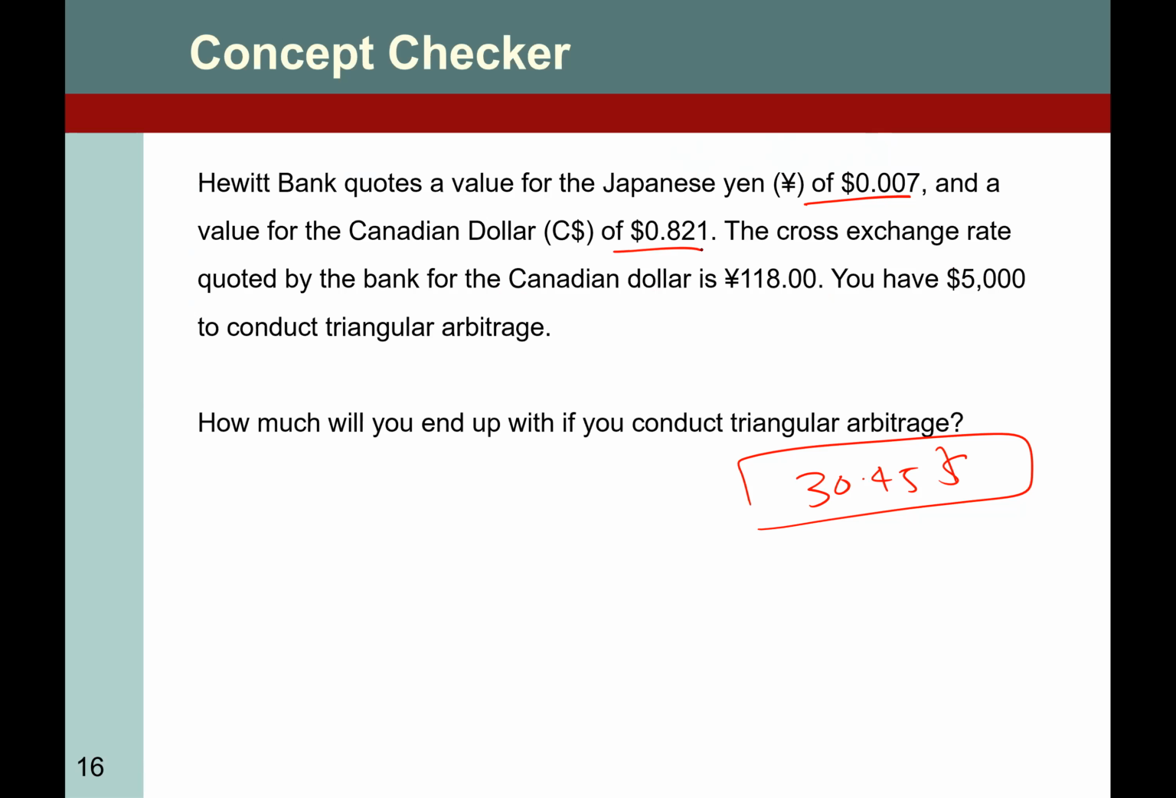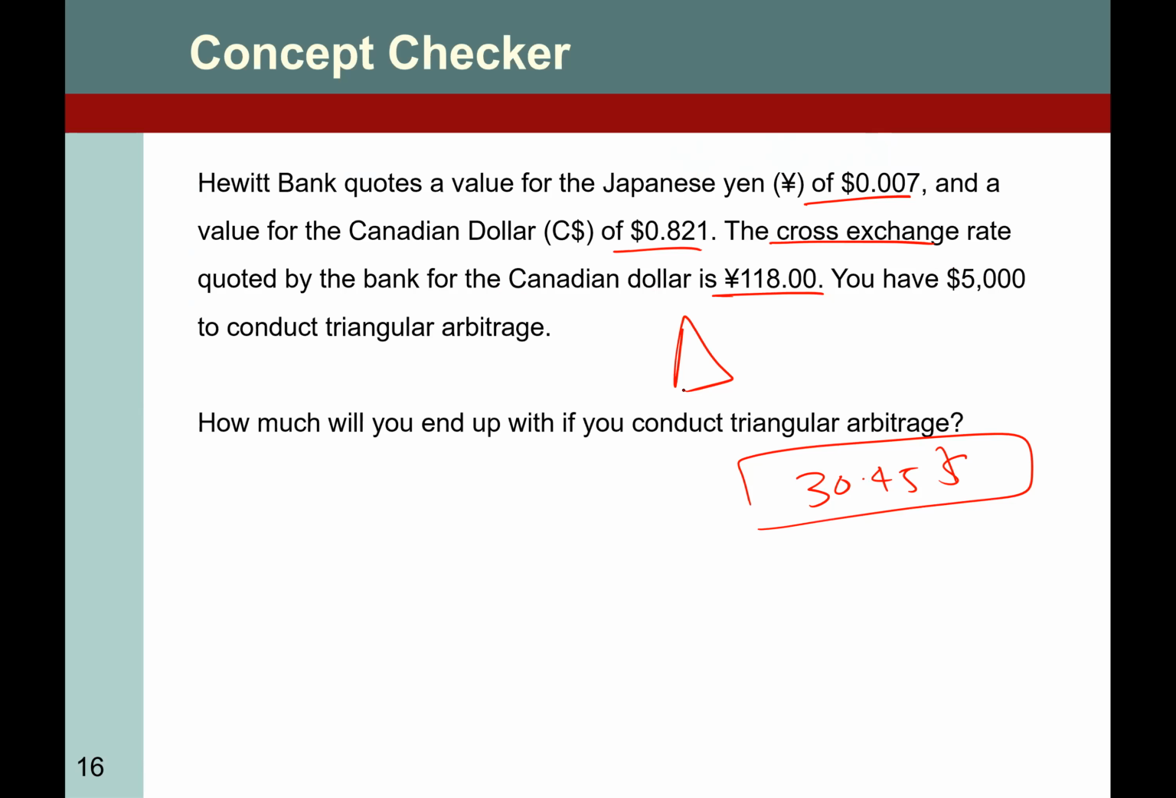The cross exchange rate given by the bank for the Canadian dollar is 118 yen. You have $5,000 to conduct triangular arbitrage. Can you create a cross rate? No, the cross rate is already given to you. You just need to make a triangle, that's it.